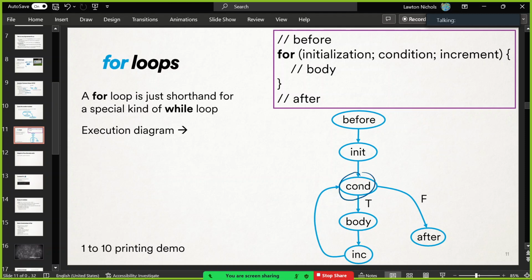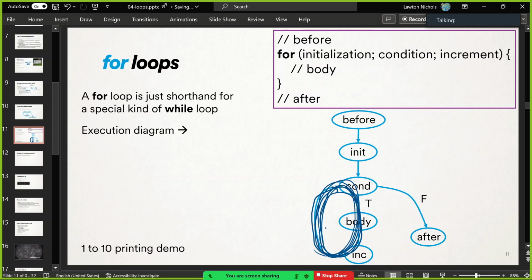So then it checks the condition. If it's true, it runs the body, just like a while loop. But then after the body's over, it always makes sure to run this increment piece that I call. So it's always going to run the increment statement after the body, and only then does it come back to check the condition. So as long as the condition is true, it's going to run the body as well as that increment piece. That's what's going to get looped.